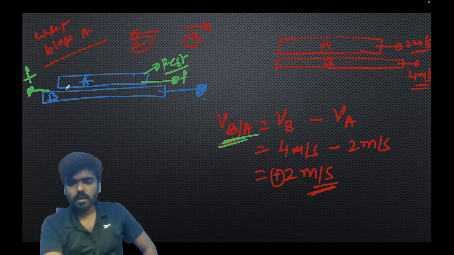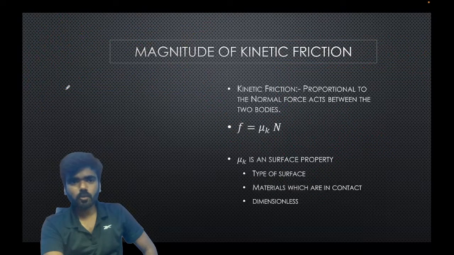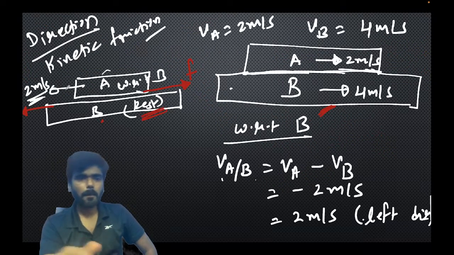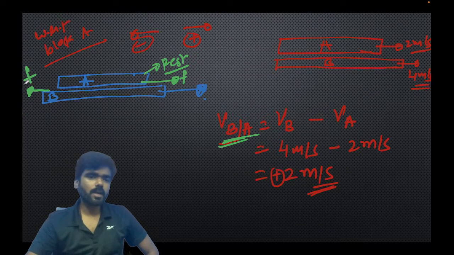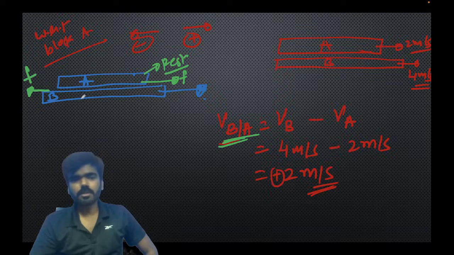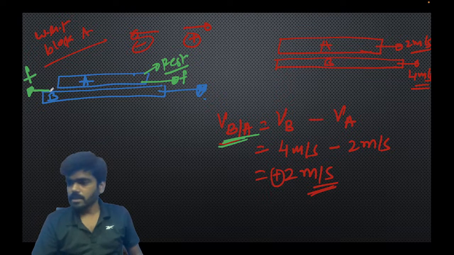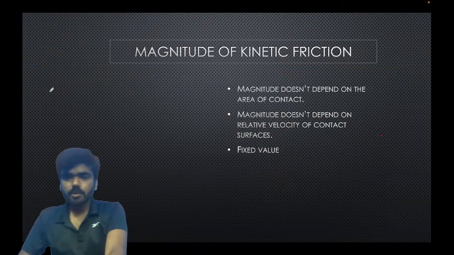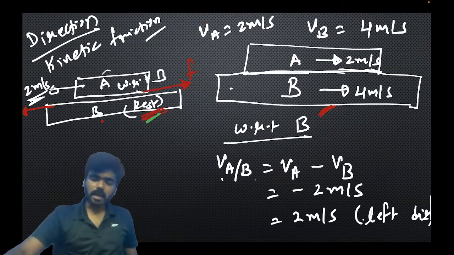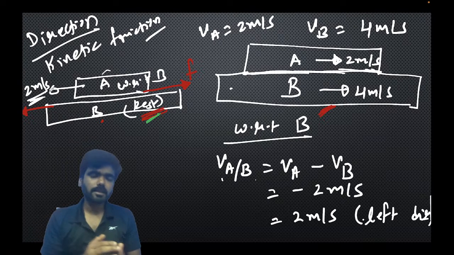So the same result has come out with respect to B and with respect to A. Previously we analyzed with B at rest: the friction force on A is towards right and the friction force on B is towards left. Now we have analyzed with respect to A, and the friction force on A is towards right and on B towards left. Same thing. You just need to analyze the relative motion of the contact surfaces.